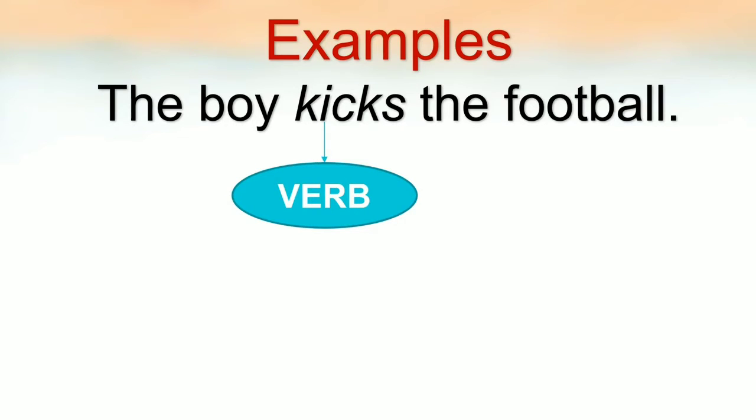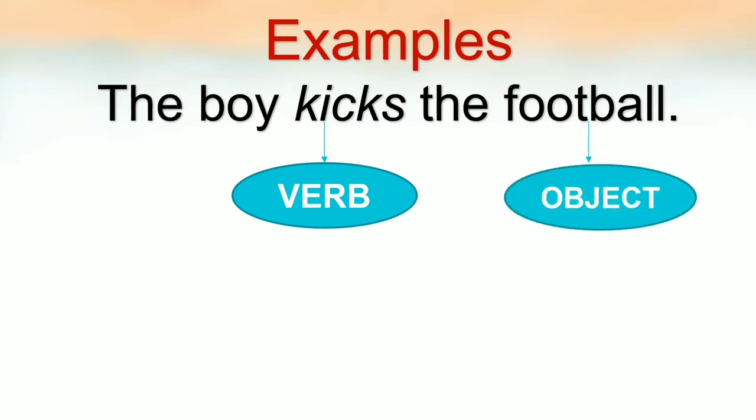The boy is kicking the football. So now you have an object in the sentence, that is football, and the action of the subject boy is passing to the object football. So that's why football is the object and kicks is which kind of verb? Transitive verb.